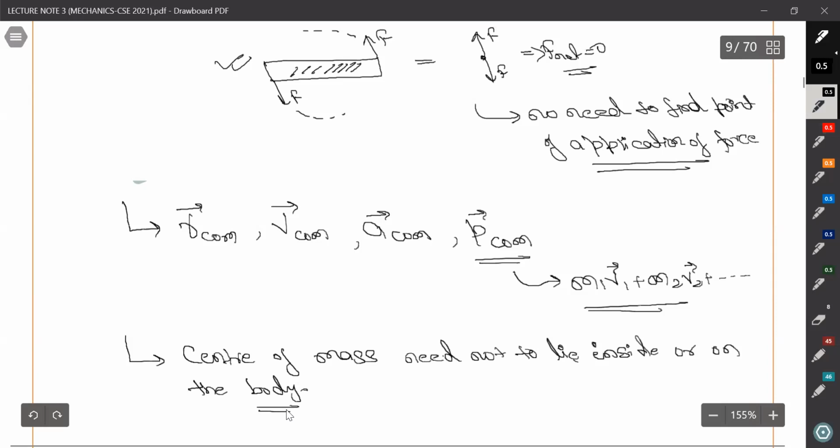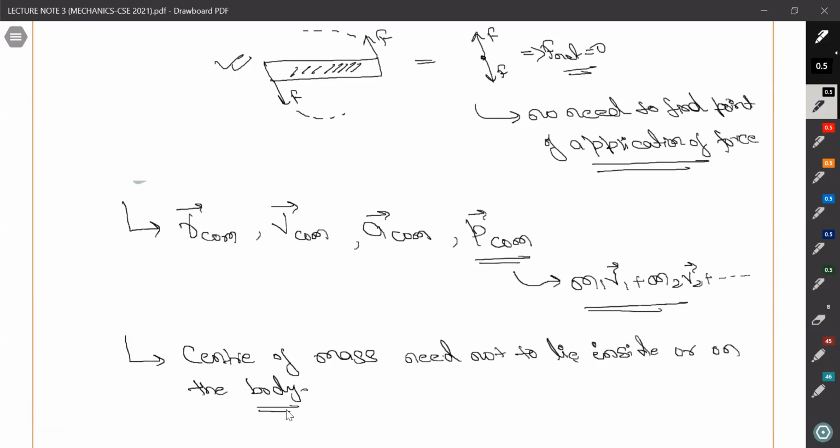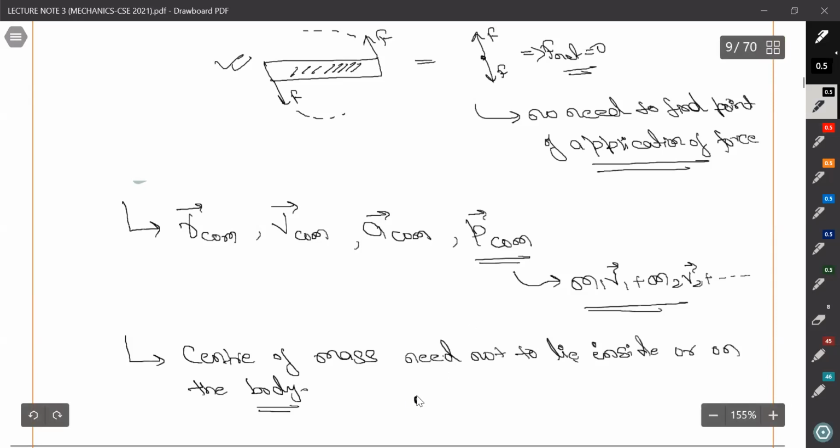Right? Center of mass can be anywhere in this space. It need not lie inside the body. For example, discrete system m1, m2 is here. Maybe center of mass is here. It's not lying on m1 or m2 or m3 anywhere. Okay. Also, if we have this semi-circular ring, the center of mass lies somewhere here. Okay. So this is the beauty of center of mass.